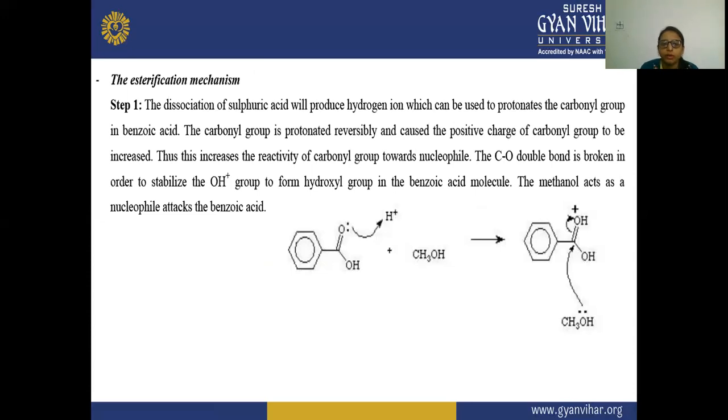Next, the mechanism of this esterification. Firstly, you will see that there is a dissociation of sulfuric acid, which will produce H positive ion, which can be used to protonate the carbonyl group in benzoic acid. So in this case, the sulfuric acid is acting as a catalyst. From H2SO4, this H positive will dissociate, giving H positive and HSO4 minus. So here the H positive is your proton that will protonate the carbonyl group.